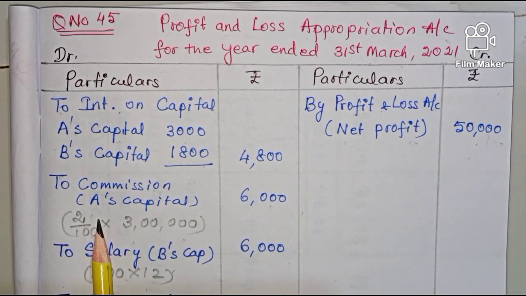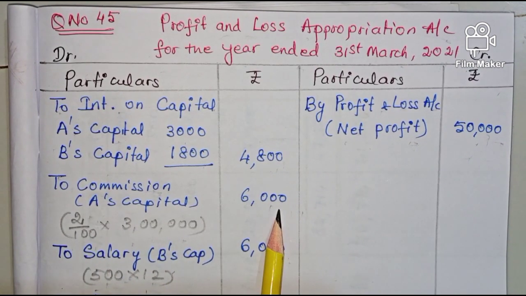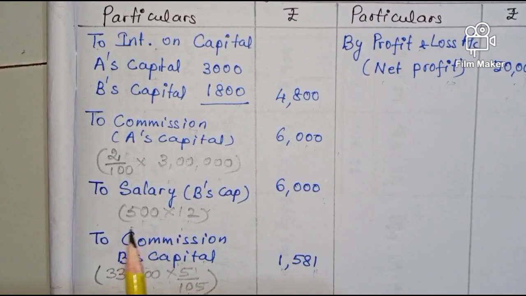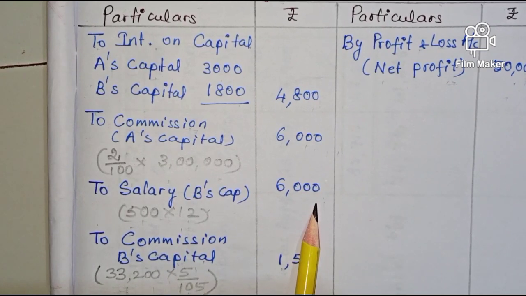And commission to A, that is 2% on the turnover. This 3 lakhs is the turnover, 2% of that comes to 6,000. And salary, B's salary, it is given as 500 per month for 1 year, it is 6,000.